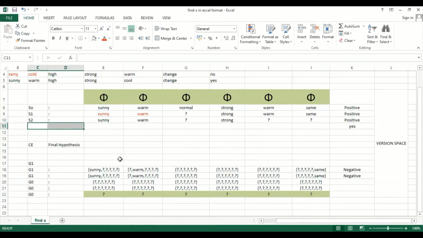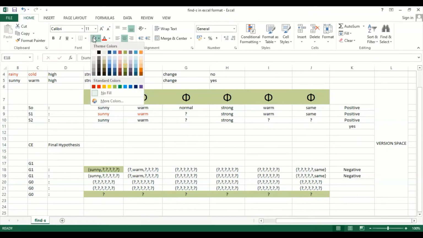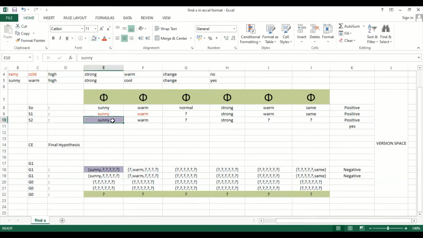Now what happens? We'll compare now. While comparing, what we need to do is find out what attributes are available in both hypotheses, the specific hypothesis as well as the general hypothesis. See here, Sunny is there, and Sunny is available here. The same Sunny is also available here. Understood? So that means we are going to consider this attribute. Similarly, take warm. Warm is available here, and warm is also available here. Understood? So we are going to consider this attribute also.